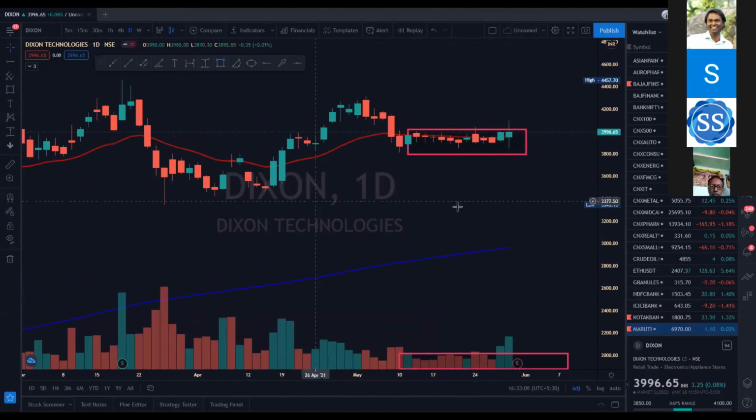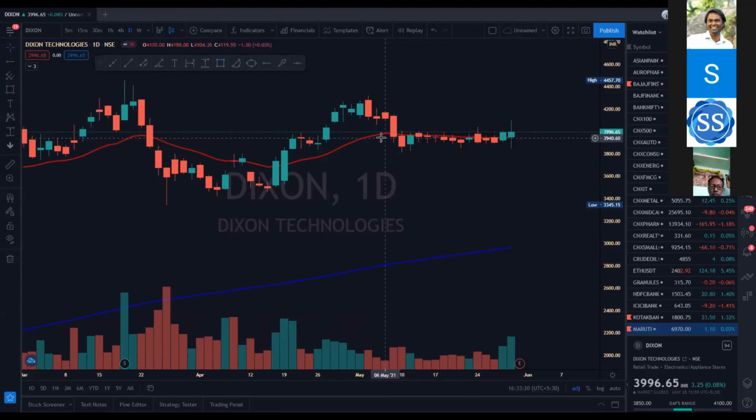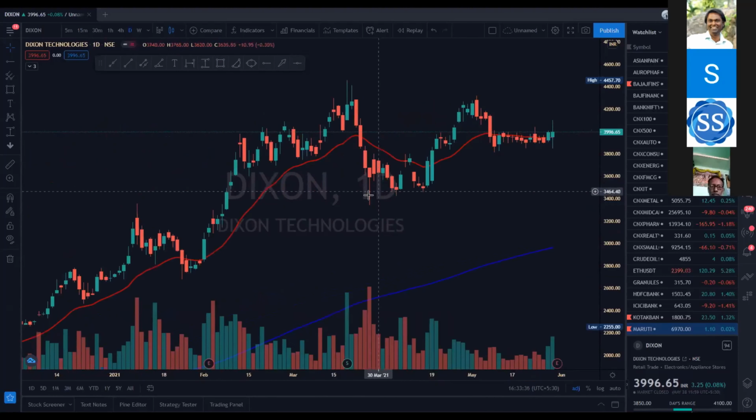Okay. So this is again a classic box pattern which has recently broken the box but is not able to move out of the box. So this is on the radar, and this will surely break out because it is hugging this 20 EMA line for quite a long time, from 7th May or 11th May to 27th May. So it is surely going to give a breakout. Okay, the last time it did, it was here. It was pretty powerful.